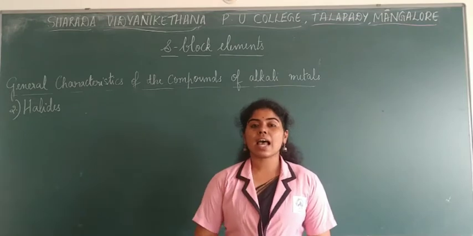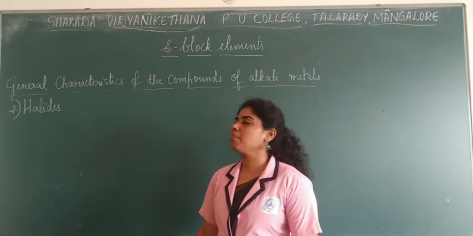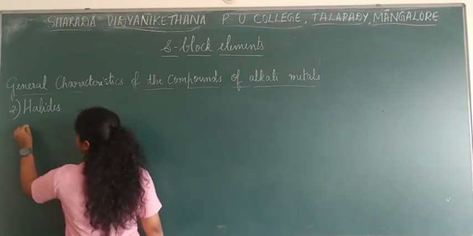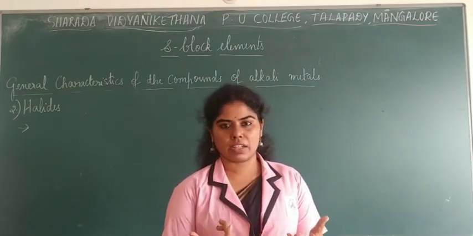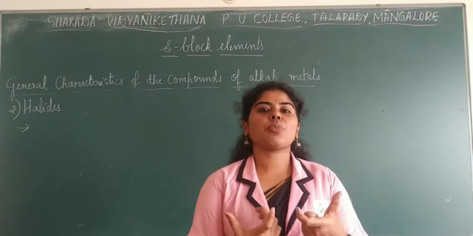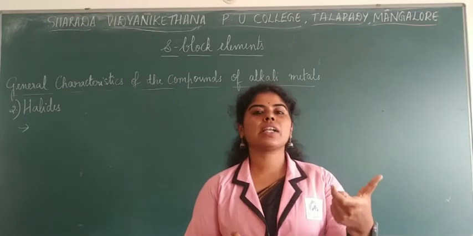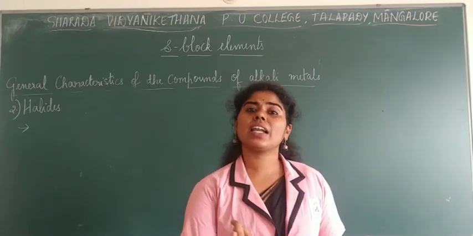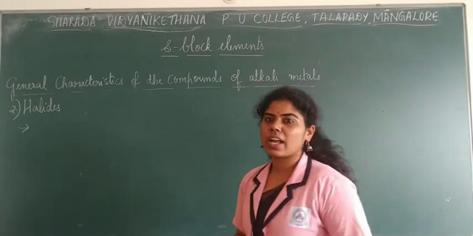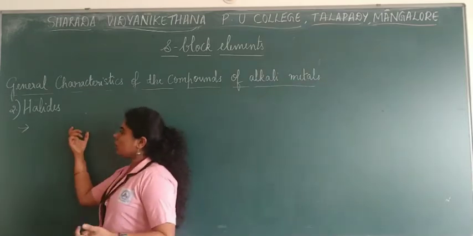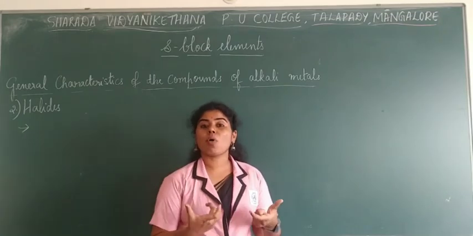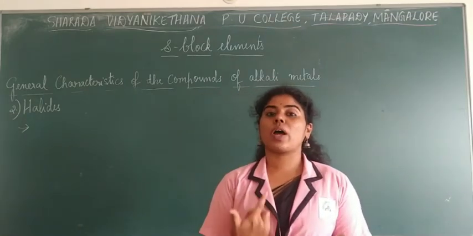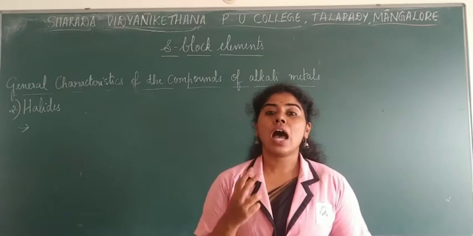Now, these halides have high melting points. Why? Because the bond formed between a halide and an alkali metal is an ionic bond, because alkali metals are electropositive and halogens are highly electronegative in nature, right? So the bond formed between them would be an ionic bond. Now an ionic bond is a stronger bond, so you require much energy in order to break the bond.